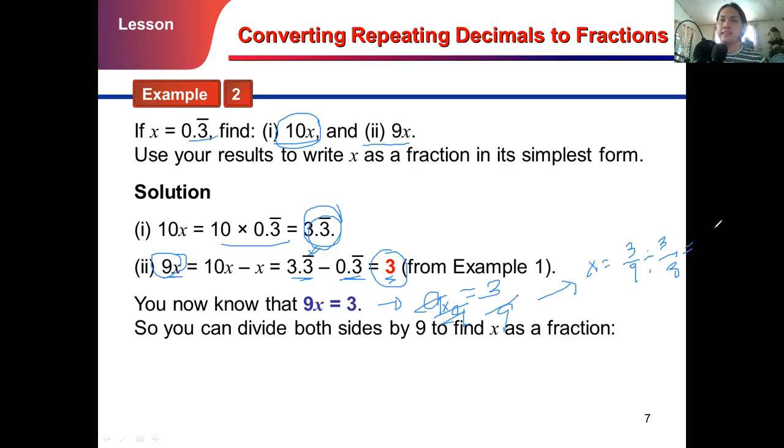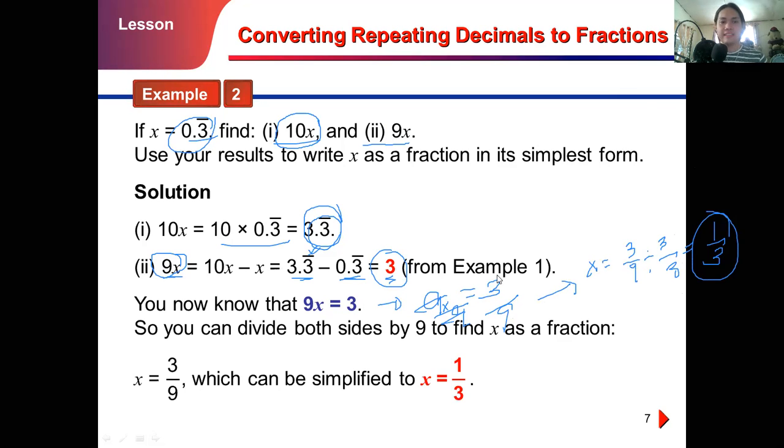That gives us 1/3. So in short, the fraction form of 0.3 repeating is 1/3. Let's continue with the same process. x is equal to 3 over 9, which can be simplified to x is equal to 1/3.